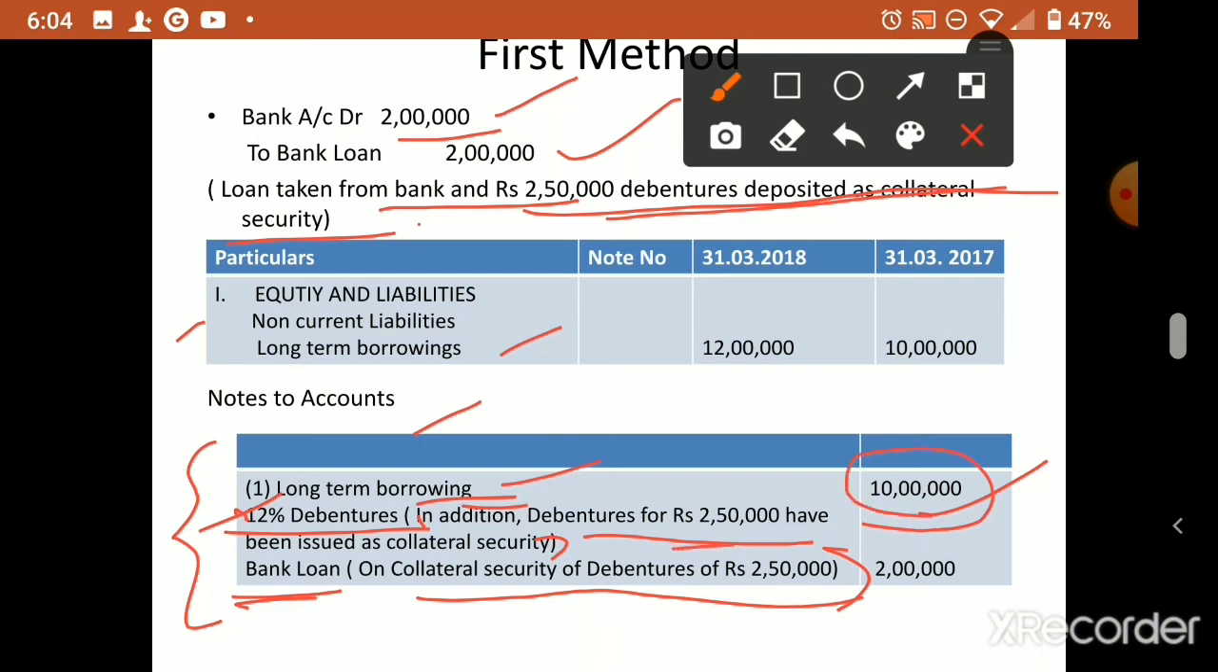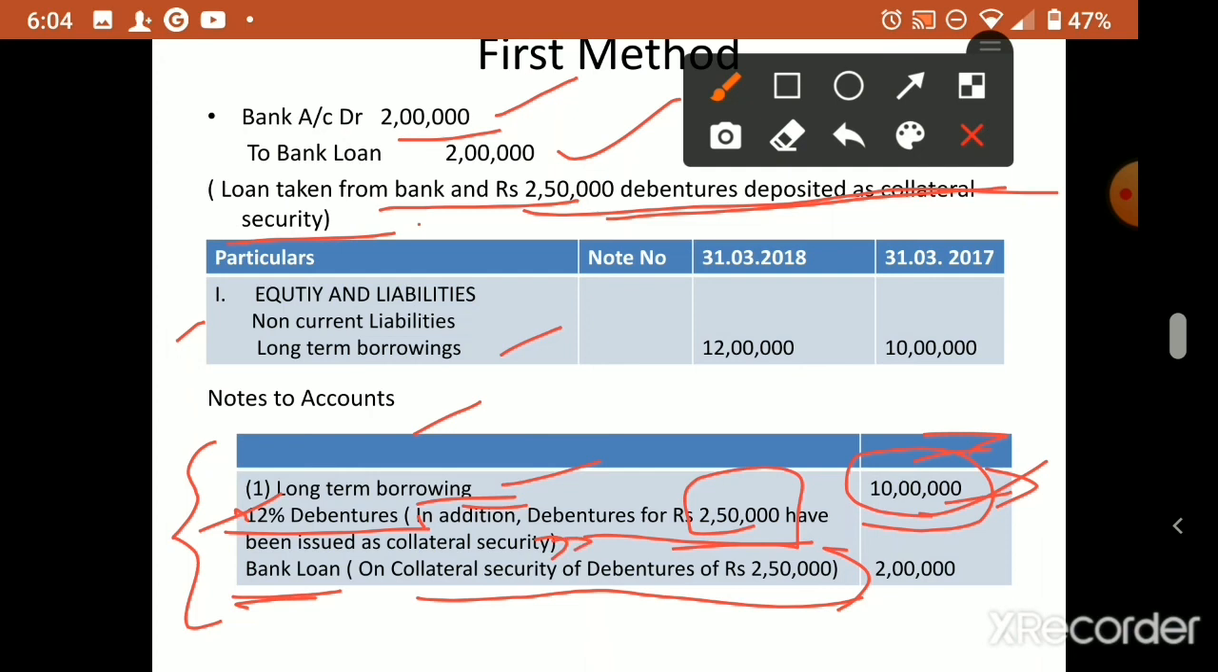Additionally we issued 2,50,000 debentures to the bank, which we show in brackets, because that is not an issue and we have not collected any money from them. If money comes, that is only the 10 lakh, which was issued to the public. The 10 lakh rupee debenture was already issued. Now the 2,50,000 debentures issued to the bank are issued as collateral security. That's why we have to show it in the bracket.